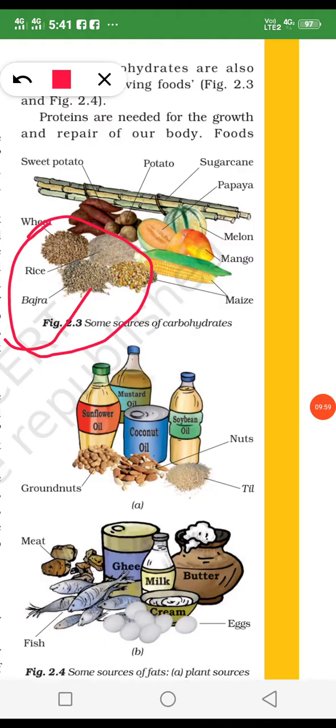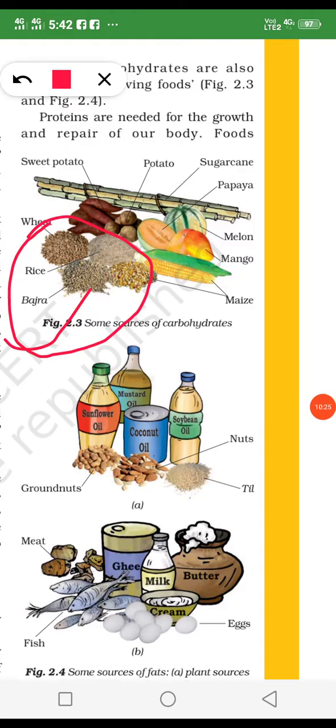Because we need carbohydrate, and carbohydrate is energy giving food, and protein is growth and maintenance food. It provides our growth, and minerals and vitamins give us healthy growth, and they protect us from diseases. So every food component is compulsory in our daily diet.